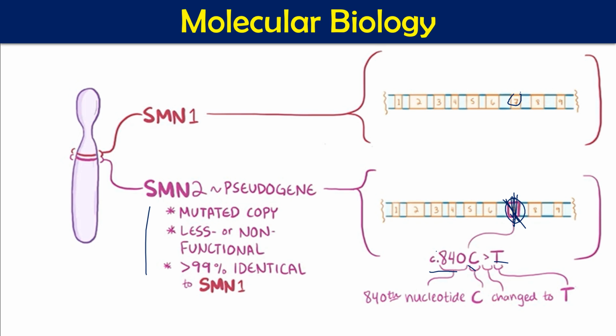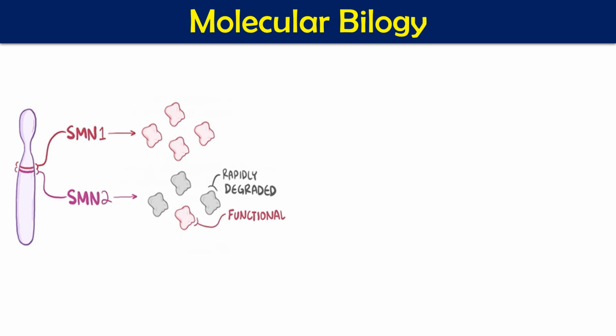So that's why most of the SMN2 proteins are degraded very rapidly. If you have a normal 7th intron, that is SMN1, it will be perfectly fine. But if it is one of the other copies and is mutated at the 7th intron, those SMN2 proteins will be rapidly degraded. Only a few copies of the protein will be functional.